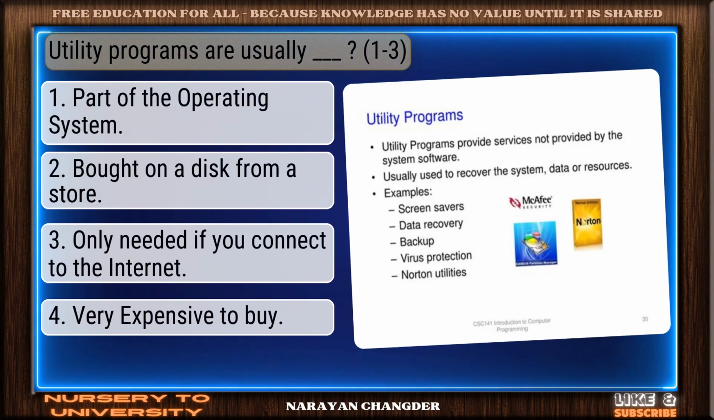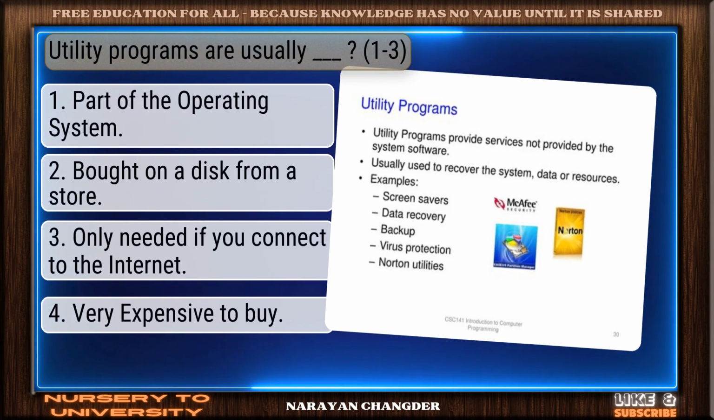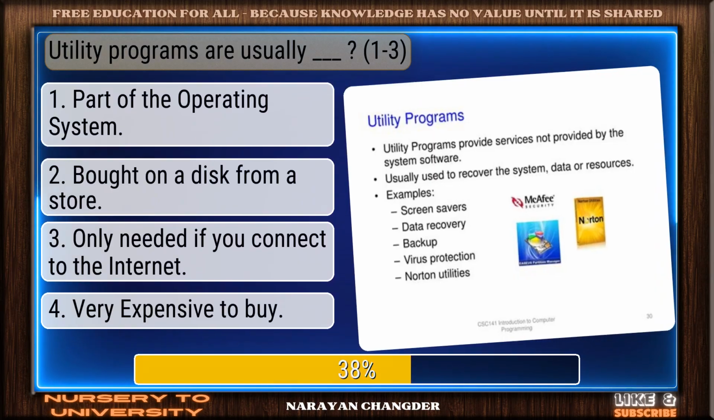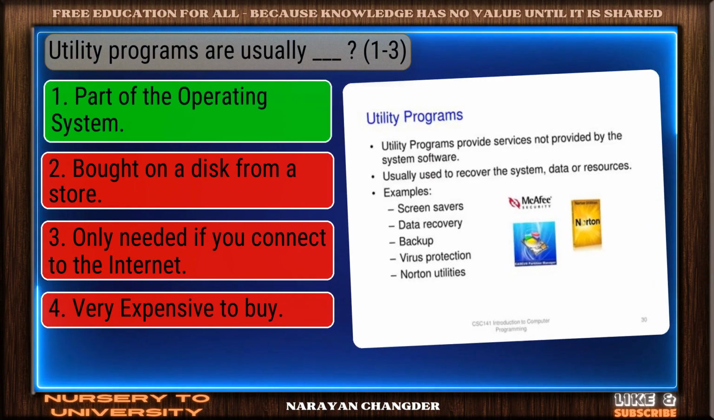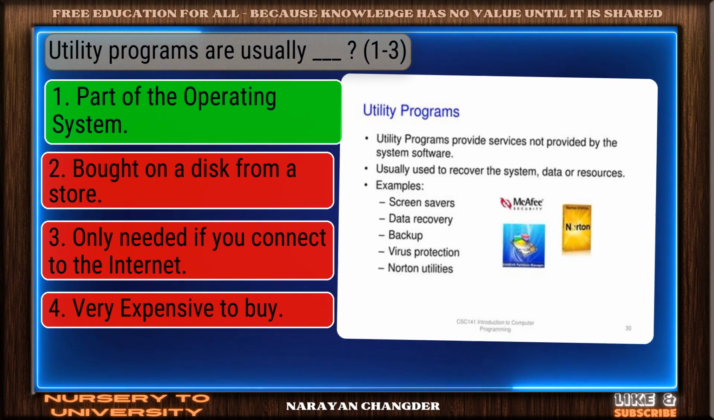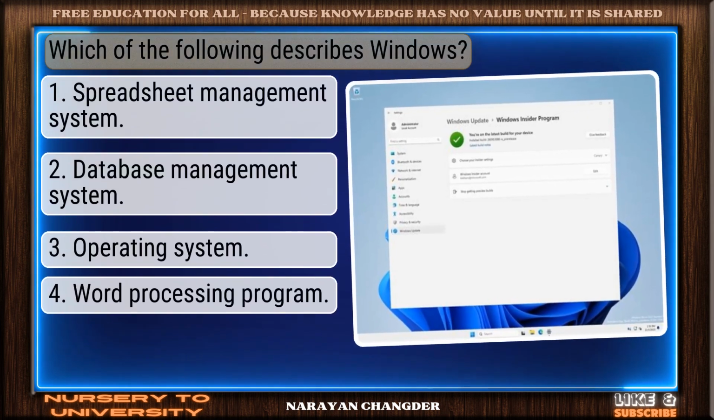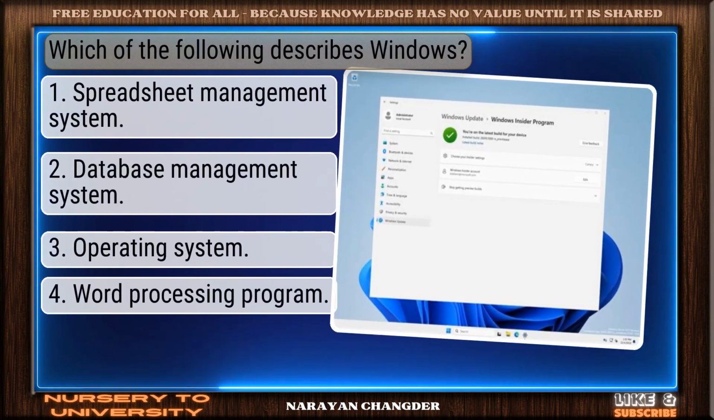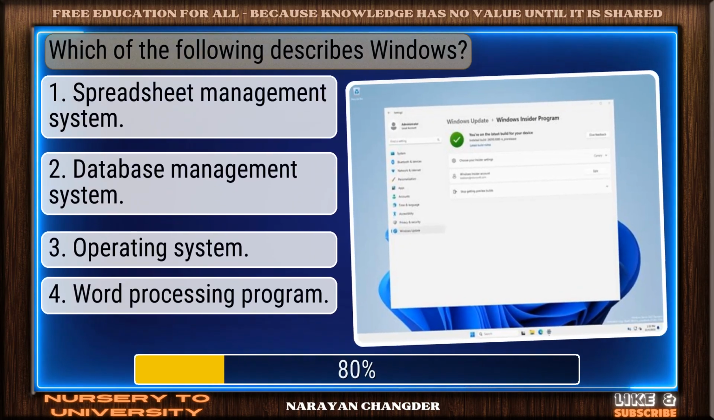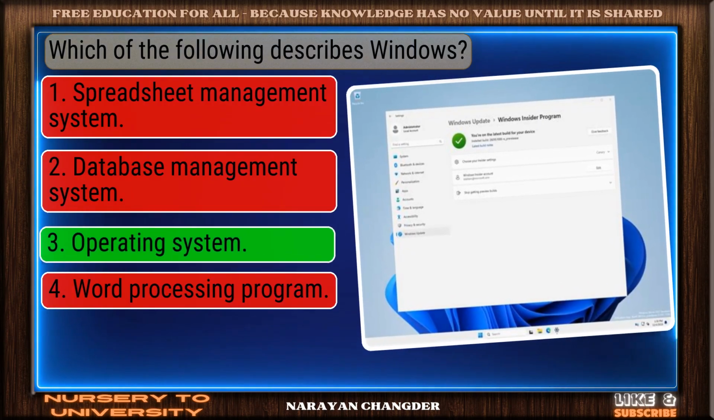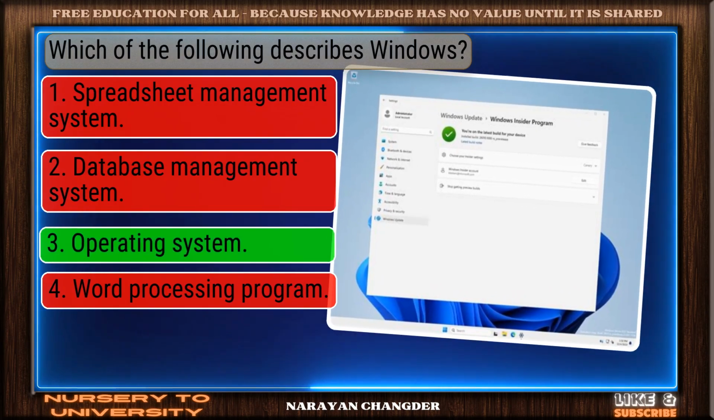Question number 5. Utility programs are usually dash. Sharp thinking. Part of the operating system is the right choice. Question number 6. Which of the following describes Windows? You chose operating system, and it is correct.